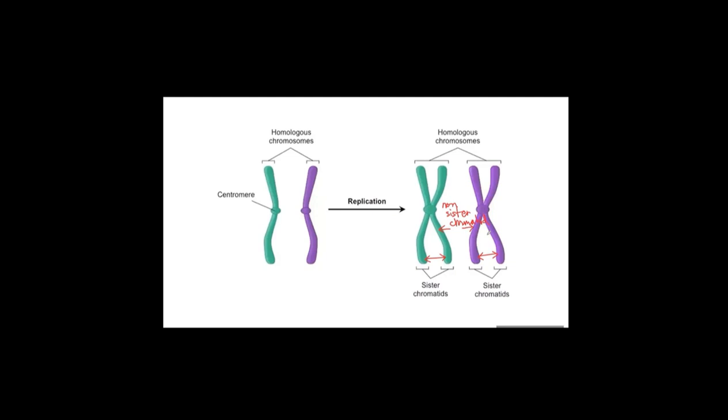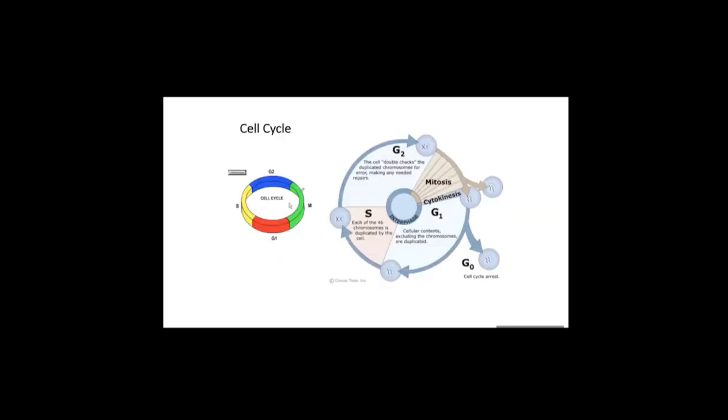Homologous chromosomes are always present in the cell. A sister chromatid can be formed in relation to mitosis. Once mitosis is over, sister chromatids do not exist. The division process itself constitutes a complex cell cycle.